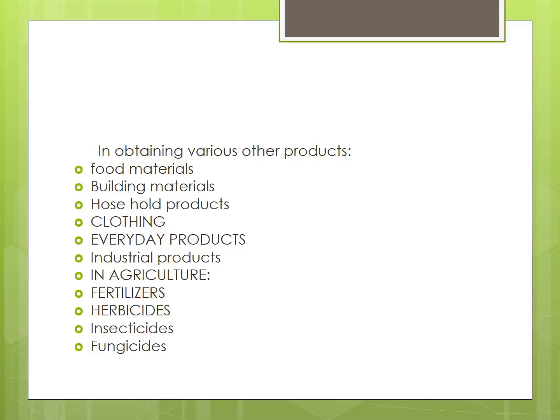Chemistry has helped to boost agriculture by improving crop yield due to the use of various chemical compounds. In agriculture, we are getting more crop yield.